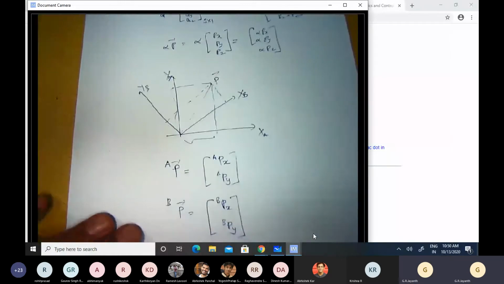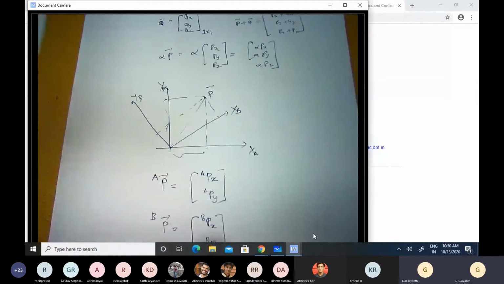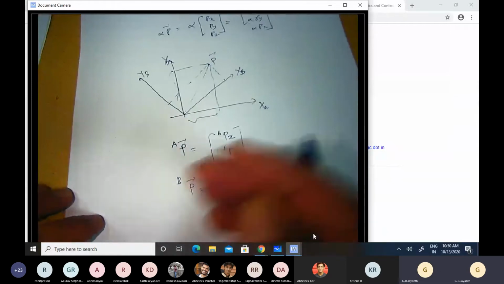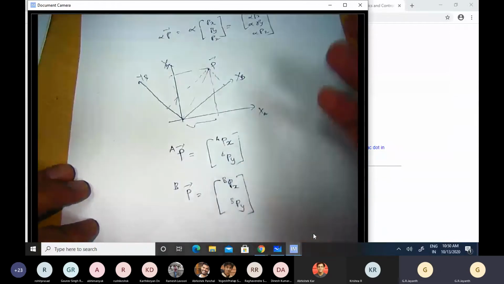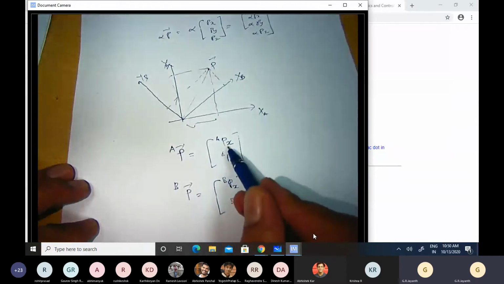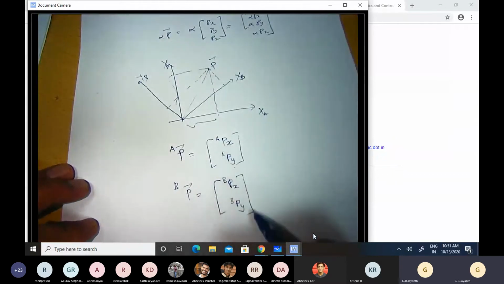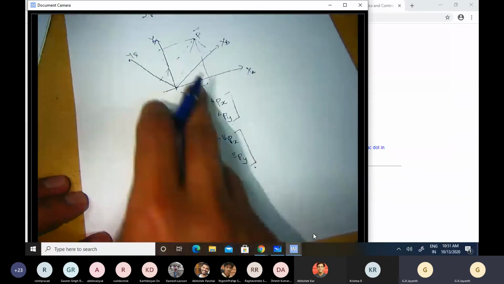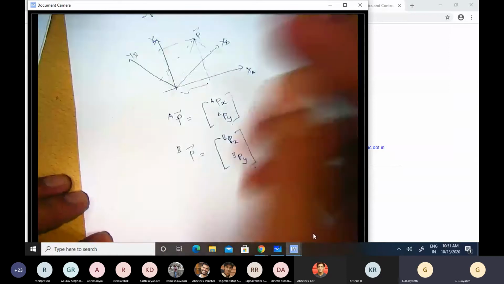Okay. Now, what we are out to do is to somehow relate these two, not by using the 4 numbers as we did with the unit vector notation, but by using a more compact entity, a more compact symbol. So how do we relate these two? Before we do that, let us briefly go back to the unit vector notation so that it becomes clear how we can go from the representation of a vector in the A coordinate system to the representation of a vector in the B coordinate system. I have just taken a position vector for illustration, but this could very well be a velocity vector or an acceleration vector or any other vector.